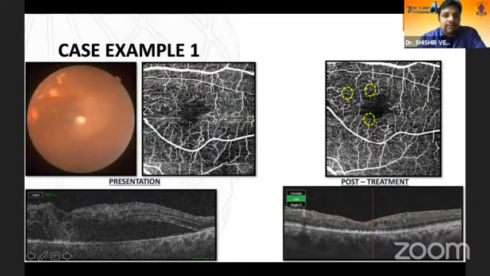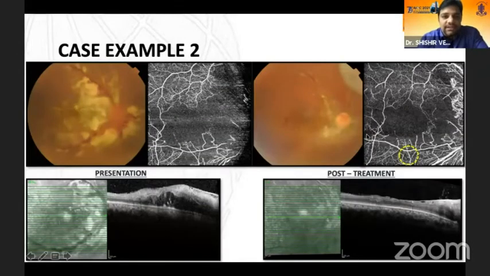This is an example of a patient with multifocal retinitis with enlarged CNP involving the FAZ. We can see post-treatment there is some amount of capillary remodeling, circled in yellow, and a decrease in the size of the FAZ. Another patient had extensive involvement of the foveal avascular zone at presentation, and post-treatment we can see a minimal amount of capillary remodeling, but the FAZ size is still enlarged, leading to poorer visual acuity.